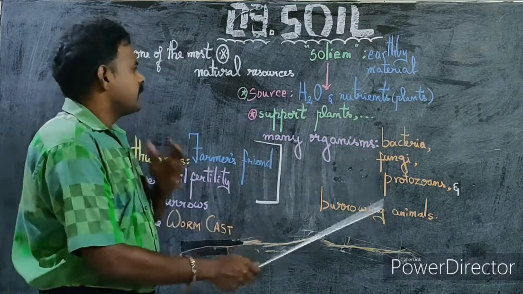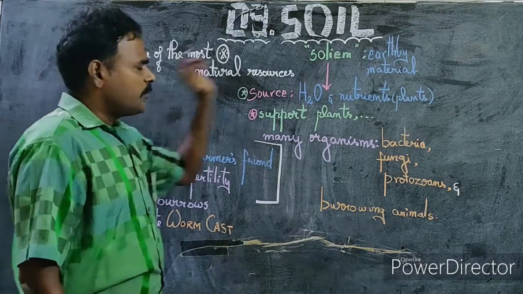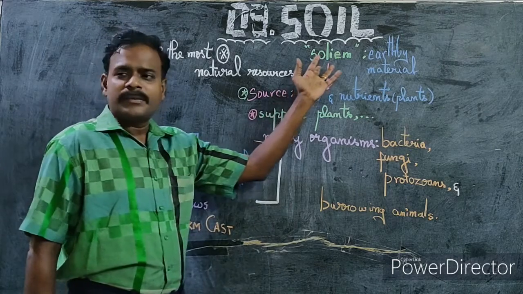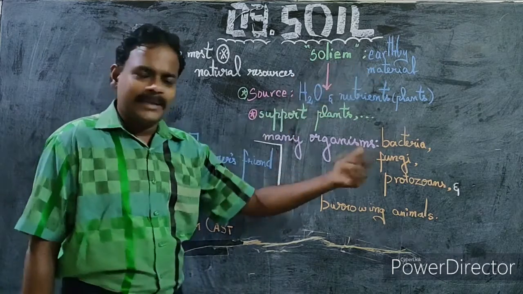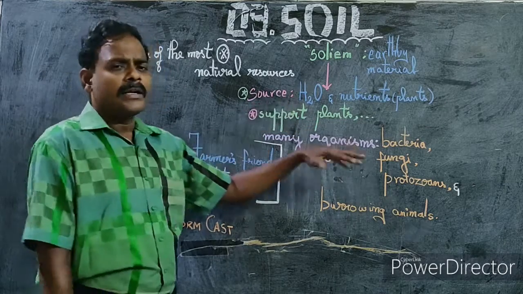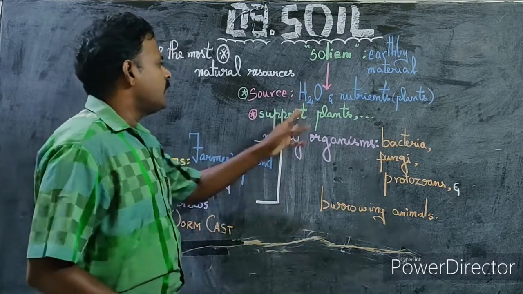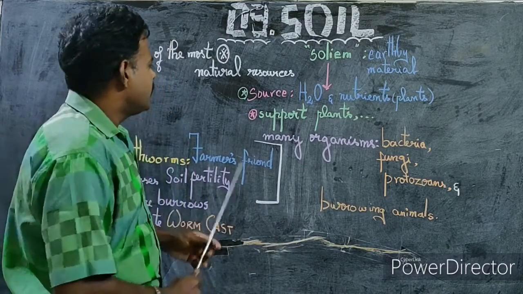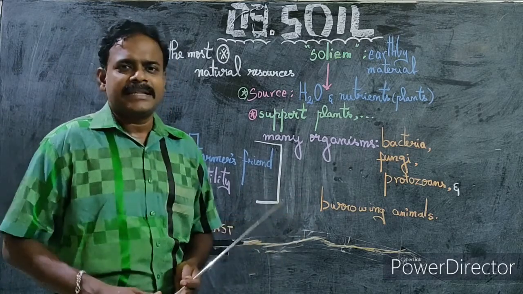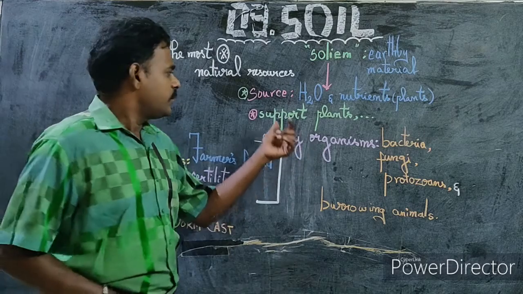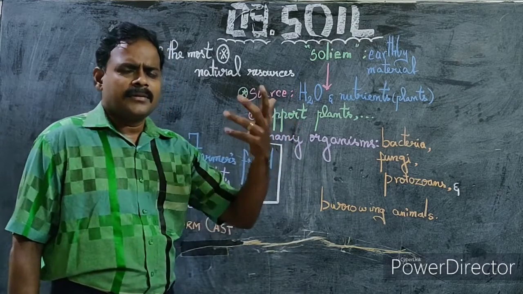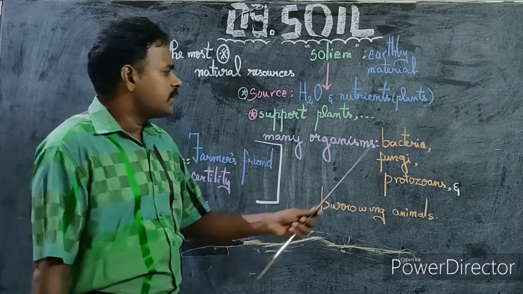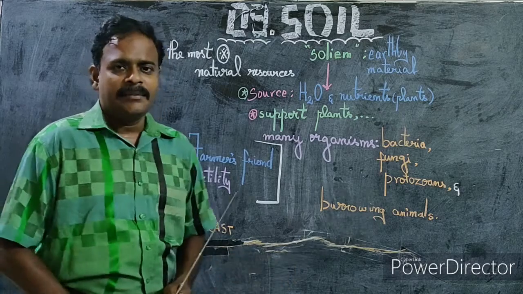So these are the important points. Soil is one of the most important natural resources. It is obtained from the Latin word solium, which means earthly material. Soil is the source of water and nutrients for plants, and not only water and nutrients, various other factors are hidden in the soil. Basically it supports plants and various other living organisms, I would say all living organisms. Soil supports almost all the living organisms found on this earth, and many organisms are found in the soil, which includes bacteria, fungi, protozoans and burrowing animals.